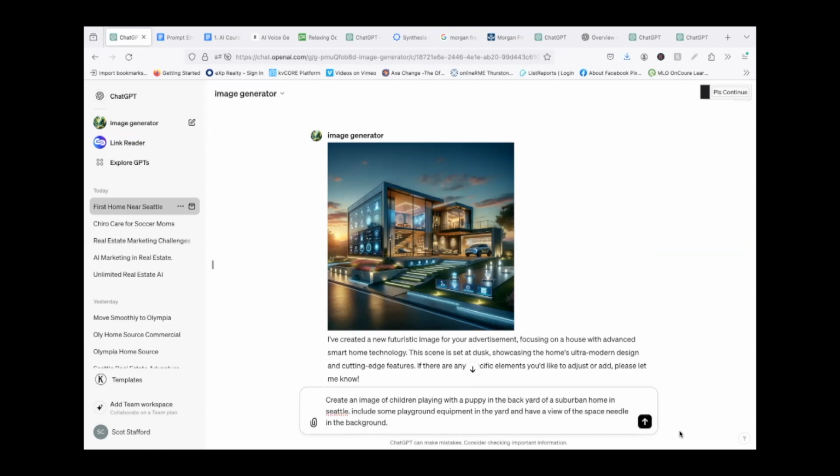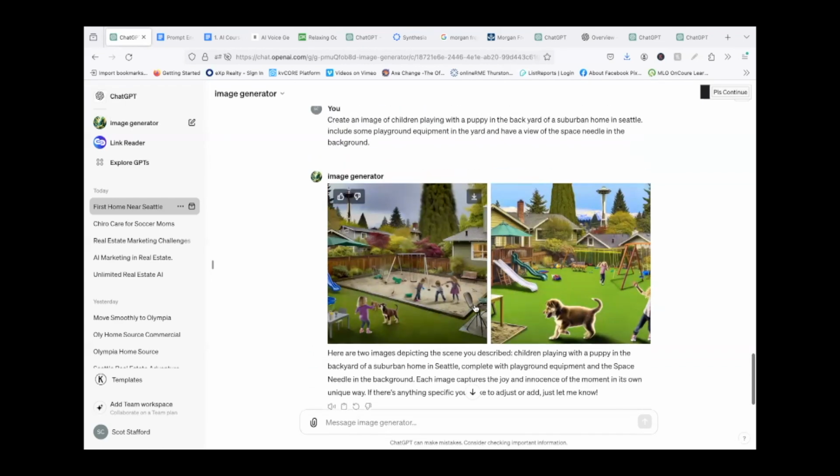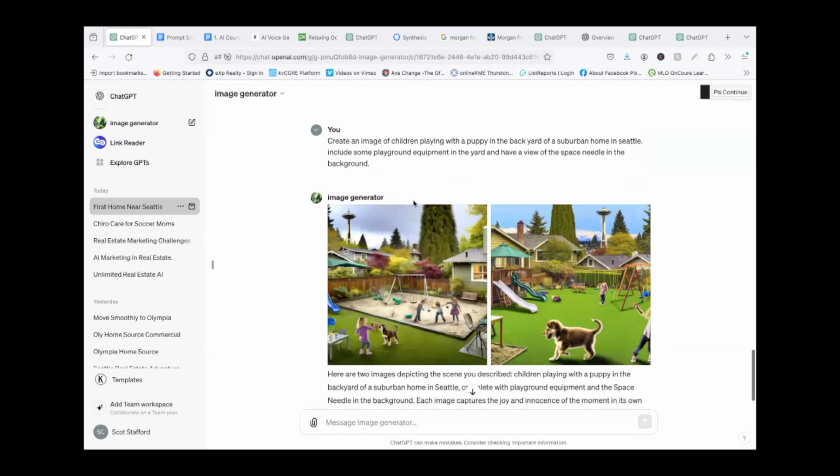Okay, so here's a fun one. Create an image of children playing with a puppy in the backyard of a suburban home in Seattle. Include some playground equipment in the yard and have a view of the Space Needle in the background. Let's see how specific we can get here. Bang! How about that? That's a little more cartoon-like.